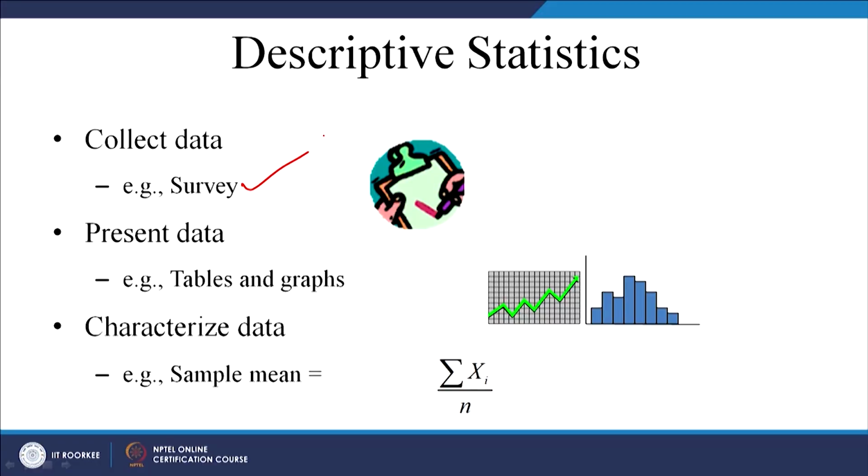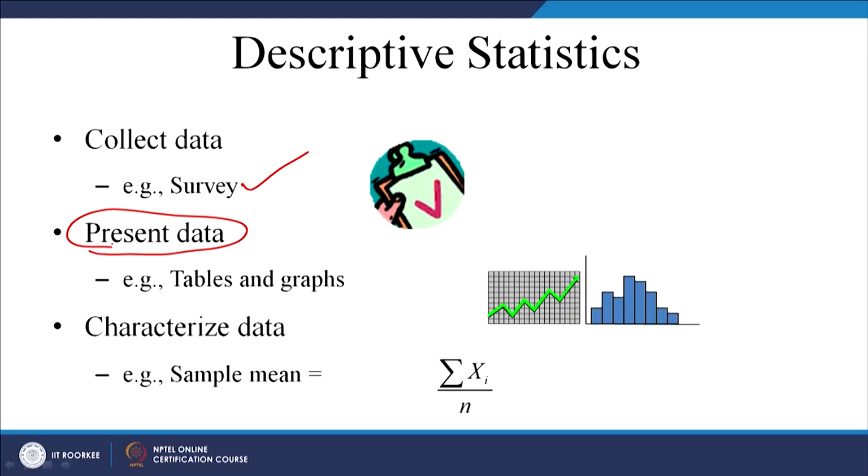Once you have collected data, your responsibility is to present it in an appropriate form so that you can infer something from it. You can come up with tables, graphs, charts, pie charts, scatter plots and so on, and then go for some analysis on the data.